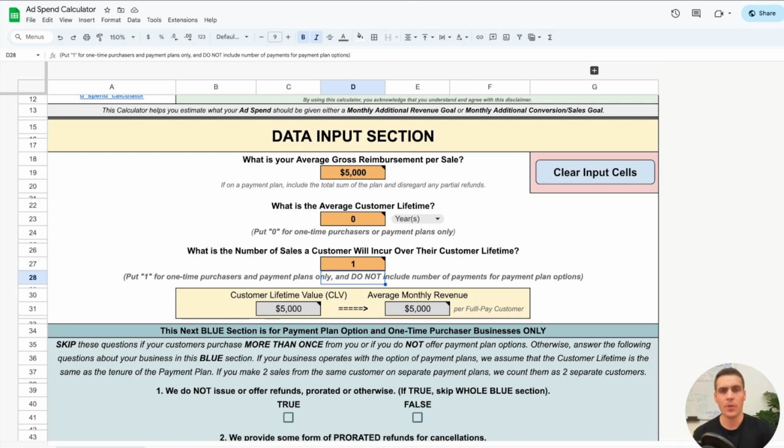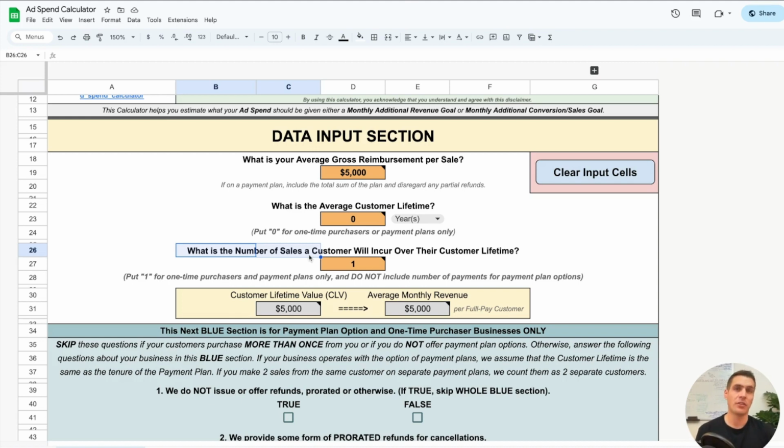So for our example, we're going to put 1 because typically orthodontists only have to give Invisalign or braces one time to their patients. If you happen to be a software company like Adobe, then maybe your customers will purchase 3 or 4 things from you over the course of their lifetime.